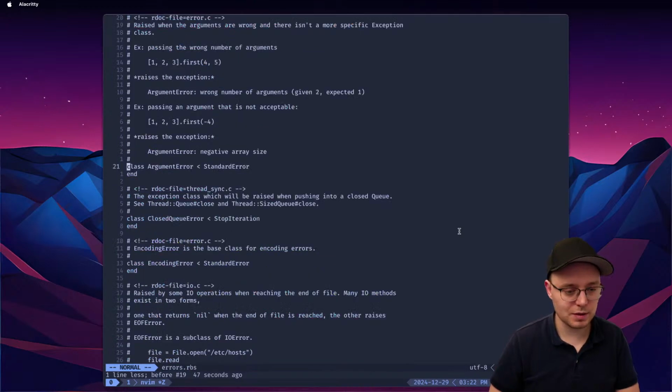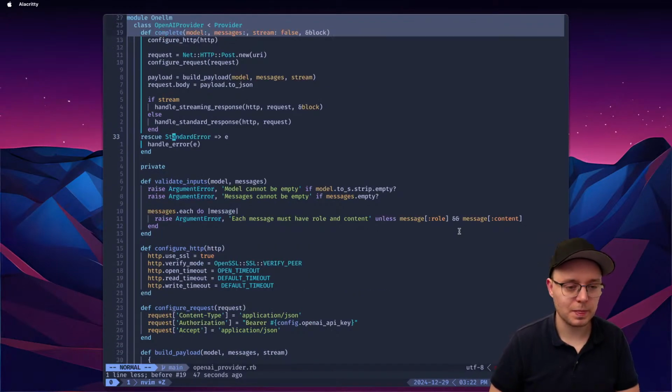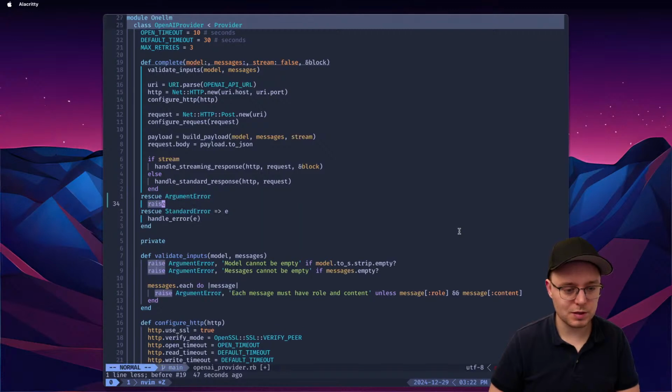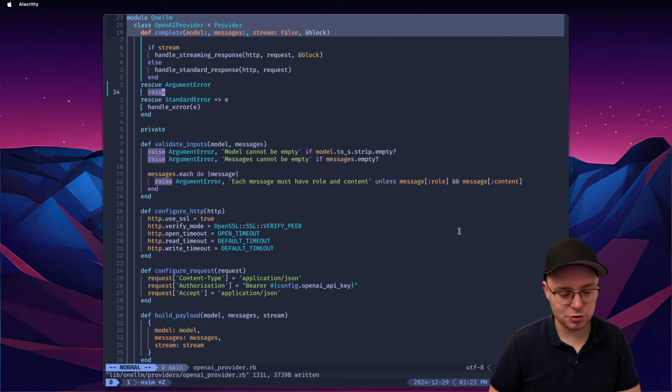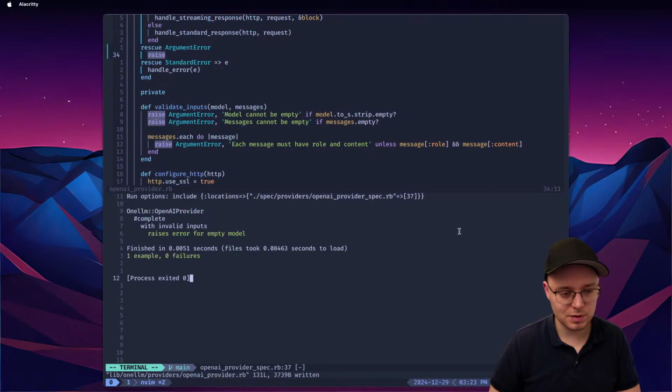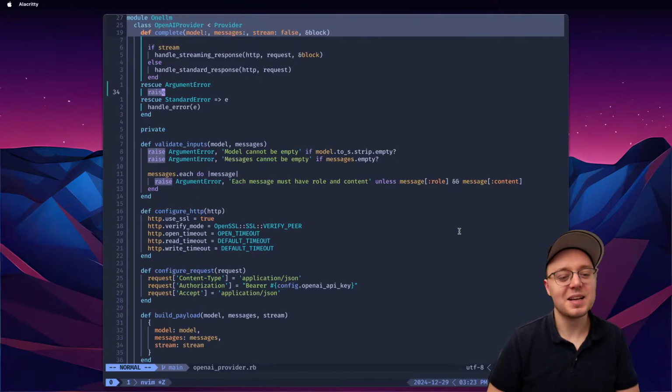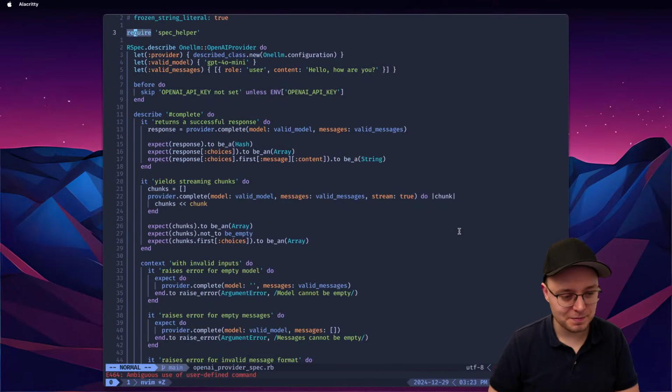We don't. And I think this is a standard error. Yeah. So with rescue, let's say, argument error there, we just raise. We don't want to do anything with it. And then standard error, yeah, we handle that. I think this should fix it, right? Let's just rerun the test. Yeah, it fixed it. Not the most beautiful solution, but it fixes the test.